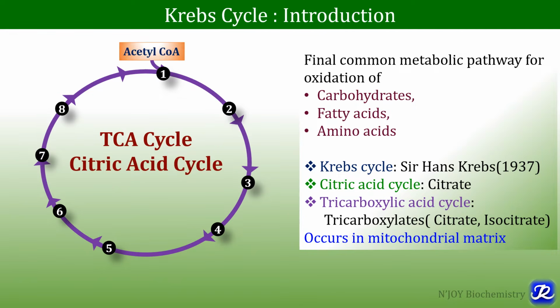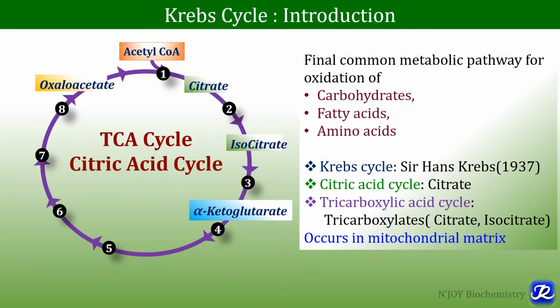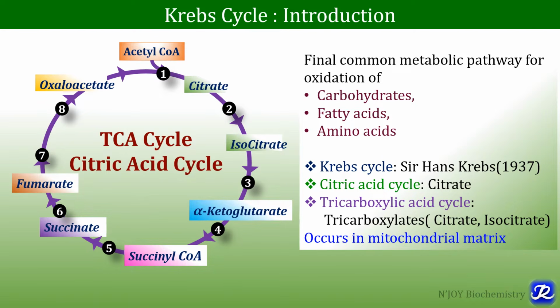It has 9 steps. In the first reaction there is formation of citrate from acetyl-CoA and oxaloacetate. Second reaction is formation of isocitrate from citrate. Third reaction is formation of alpha ketoglutarate from isocitrate. In the fourth reaction, succinyl-CoA is formed from alpha ketoglutarate. In the fifth reaction, succinate is formed from succinyl-CoA. Sixth reaction is conversion of succinate to fumarate. Then fumarate is further converted to malate in the seventh reaction, and finally oxaloacetate is regenerated.